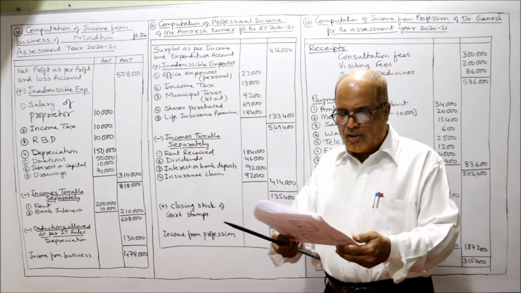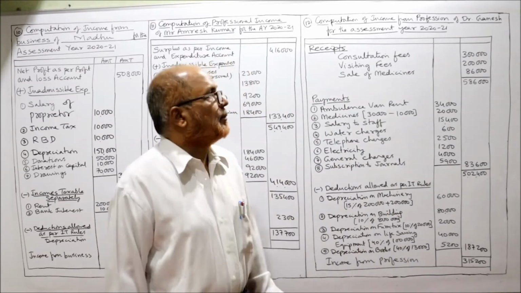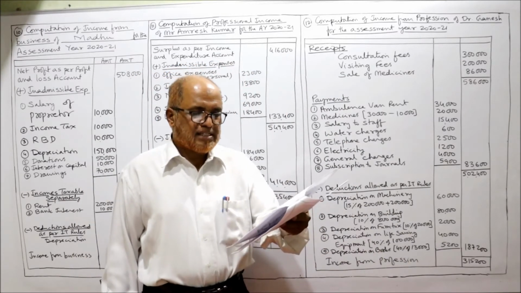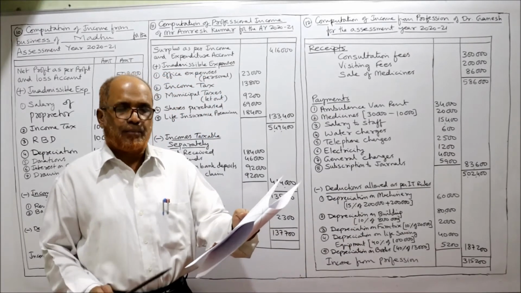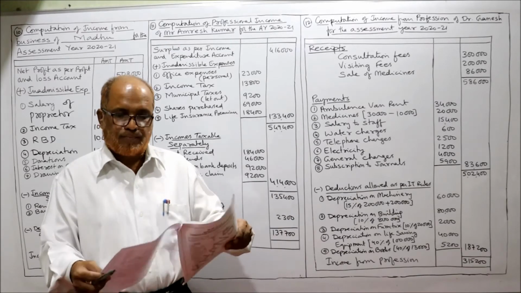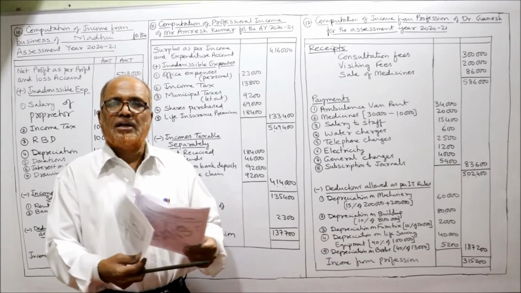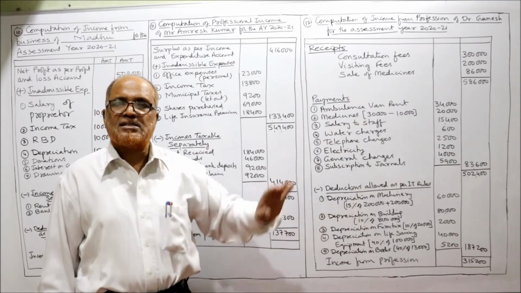Debit side, office and all these things you can give the explanation. Now 12th problem. Dr. Ganesh submitted the following statement. Compute income from profession. Again we have to compute income from profession. Here we are given receipts and payments account, and one adjustment is given. See, previous problem income and expenditure account was given, but here receipts and payment.